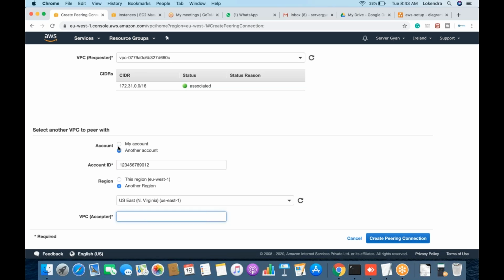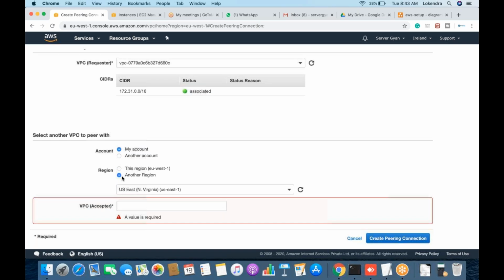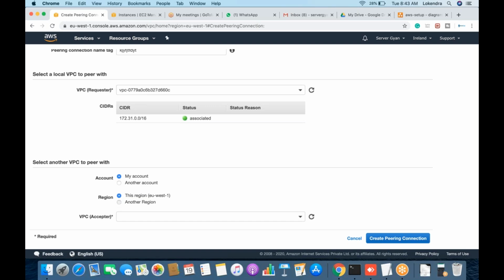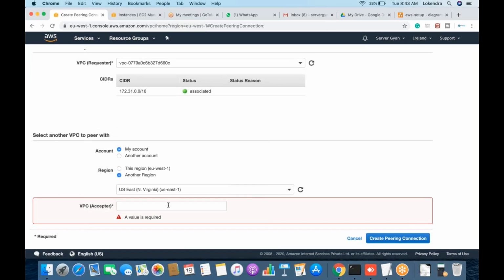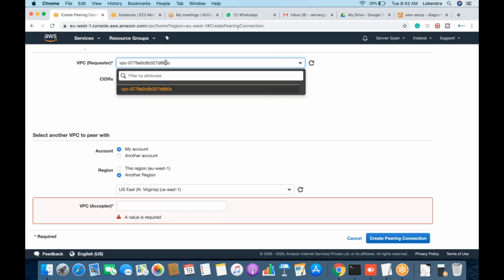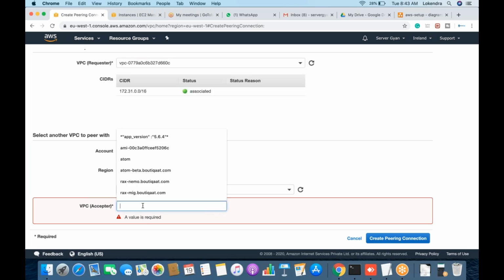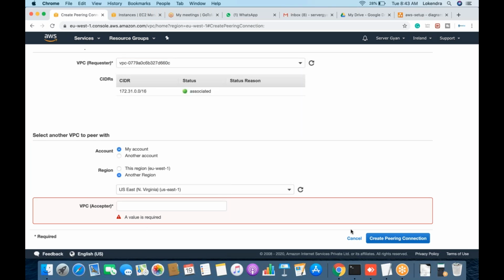If I say my account only, and maybe this region or maybe another region, then within another region I will have to specify the particular value, the VPC CIDR value. This is the VPC requester ID. The same way, the VPC acceptor ID we will have to define here. If we define it, then obviously the VPC peering connection will be created.